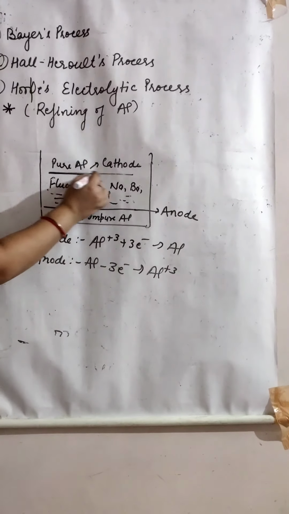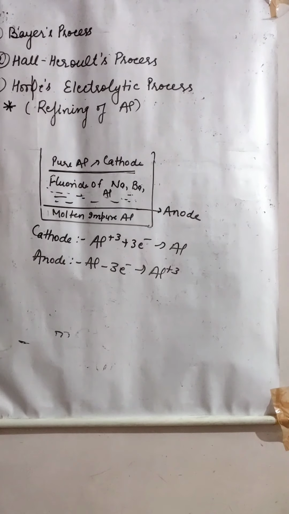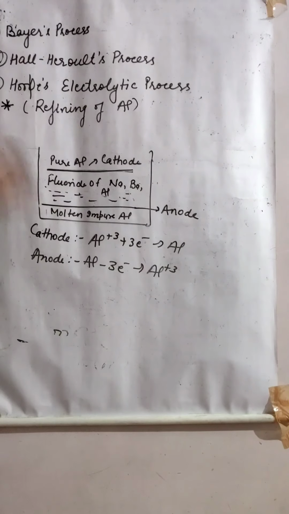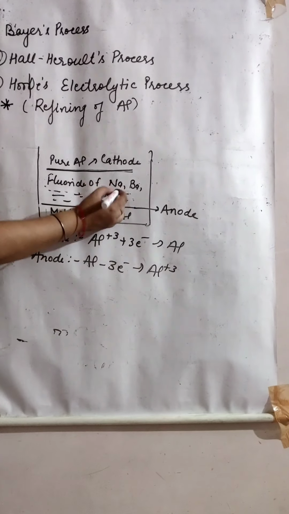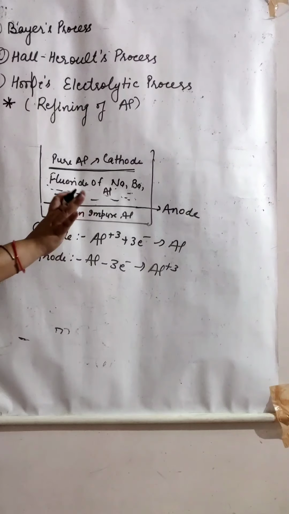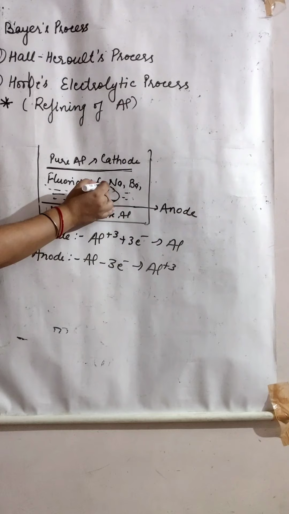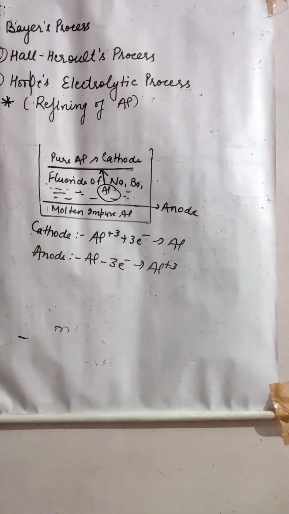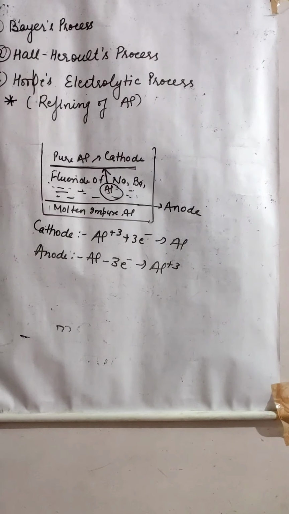And the top layer is pure aluminium, which is taken as the cathode. Electricity is conducted. Who is present below? Aluminium. So aluminium will discharge and get deposited here.